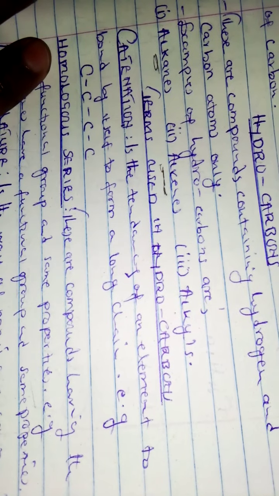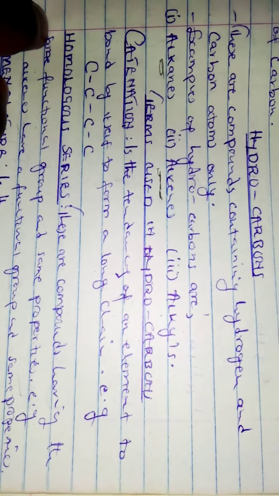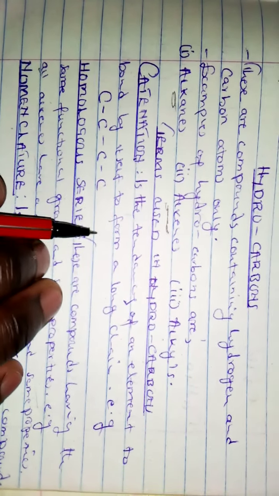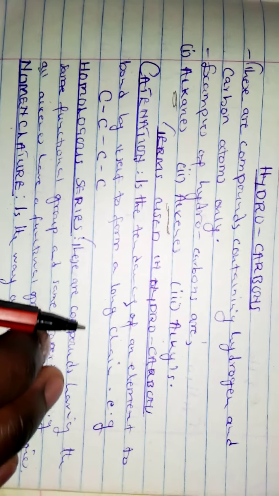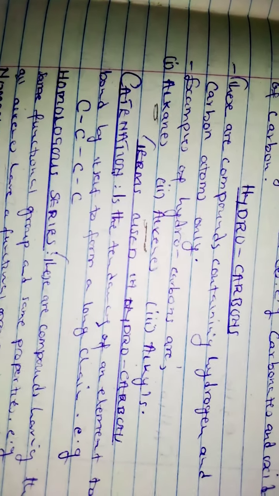Now, there are a few terms that you should understand in organic chemistry. For example, terms like catenation. The word catenation means the tendency of an element to bond by itself to form a long chain. So what do we mean? When carbon will combine with another carbon, it can combine with itself and form a long chain.